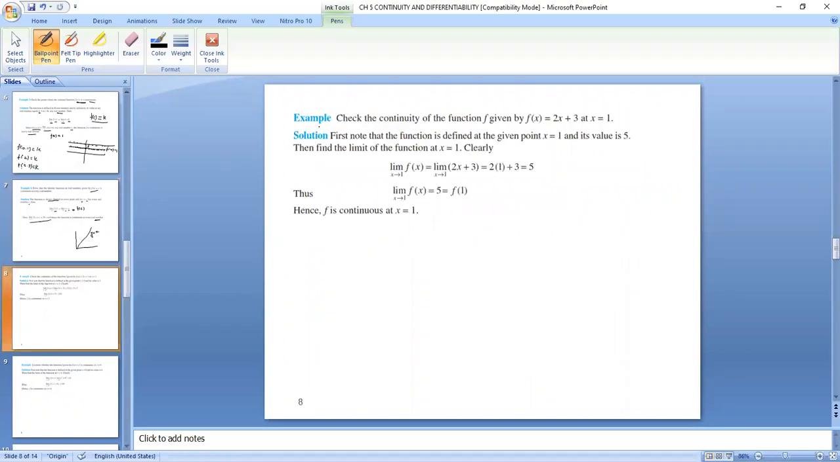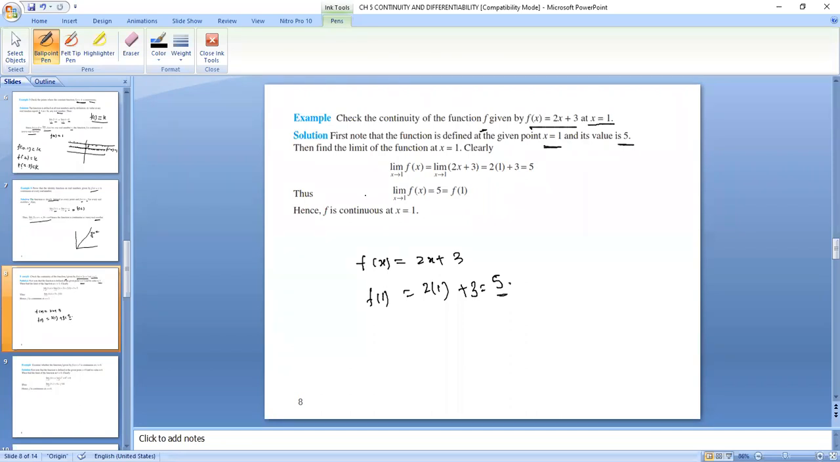Next questions are also easy. The same way we will be checking the continuity. Check the continuity of the function f given by f of x equals 2x plus 3 at x equals 1. We will find it in both ways. First, the value of the function, then the limit of the function. So f of 1 will be 2 into 1 plus 3, which equals 5. Note that the function is clearly defined. It is not going to infinity. So it is defined at the point x equals 1 and its value is 5, right?